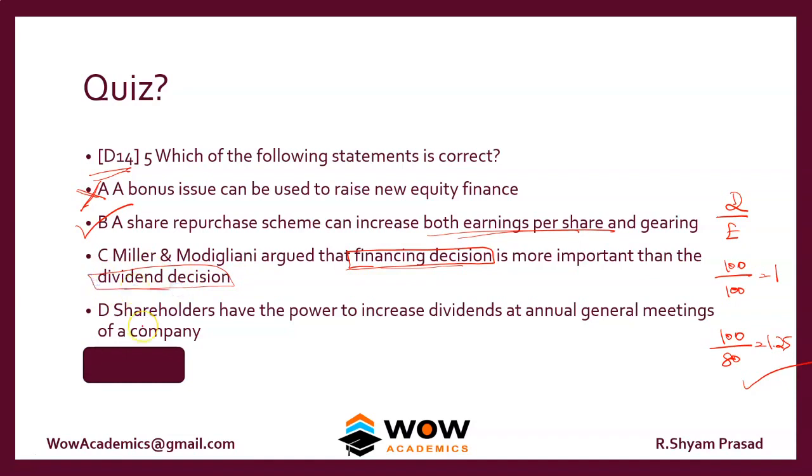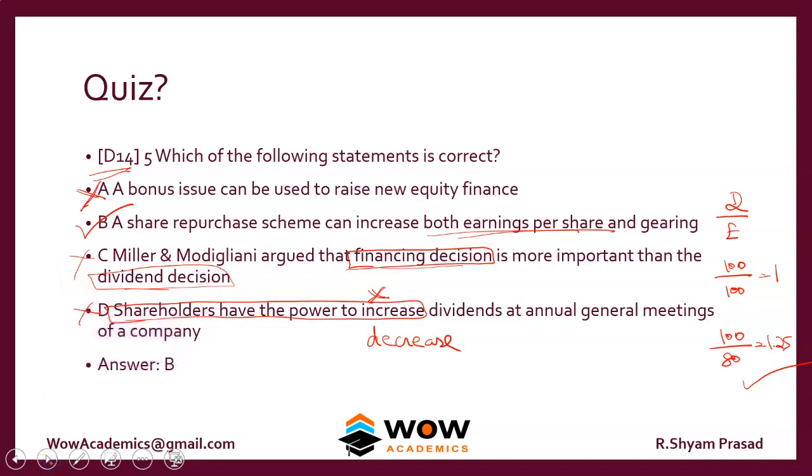Okay. Shareholders have the power to increase dividends at annual general meetings. Shareholders have the power actually to decrease the dividend, but they do not have the power to increase the dividend. Okay, so keep this in mind. So both C and D are wrong. So the answer should be B. So the answer is B.